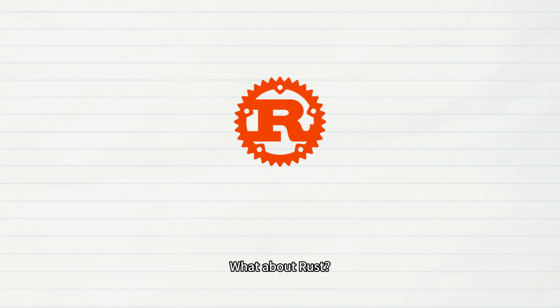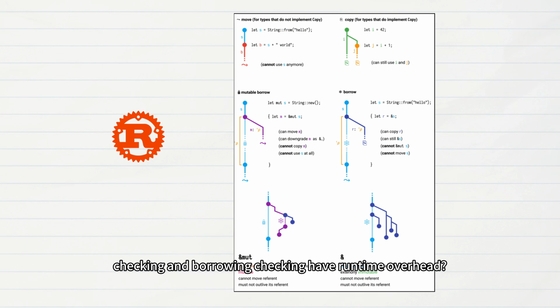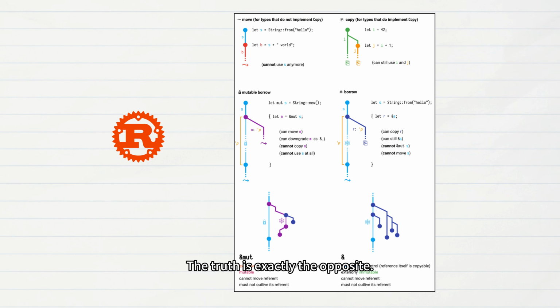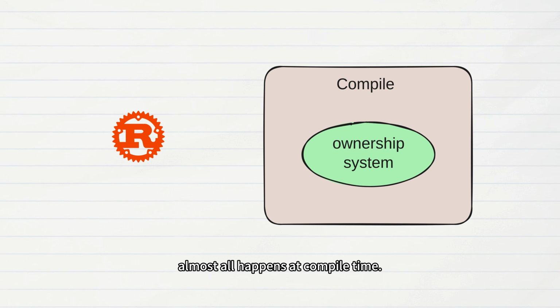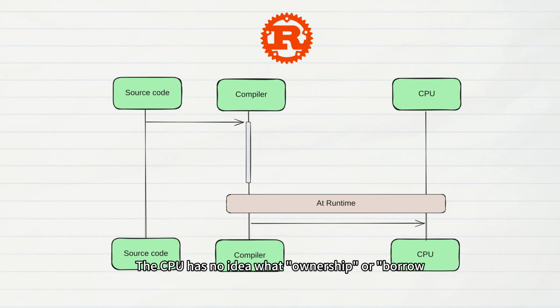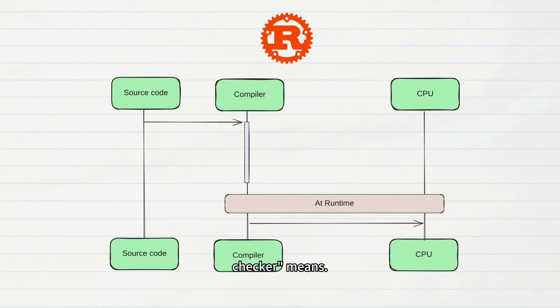What about Rust? Many ask, doesn't Rust's ownership checking and borrowing checking have runtime overhead? The truth is exactly the opposite. Rust's ownership system almost all happens at compile time. When the program runs, those checks have long disappeared. The CPU has no idea what ownership or borrow checker means. What it sees is still just ordinary machine instructions.